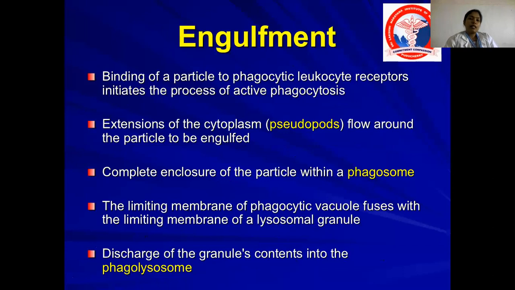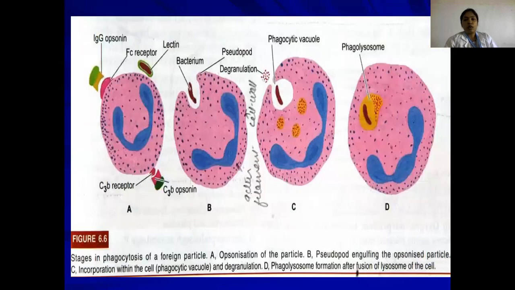Engulfment means binding of a particle to the phagocytic leukocyte receptors initiates the process of active phagocytosis. There is extension of cytoplasm around the particle to be engulfed, and complete enclosure of the particle within a phagosome. The limiting membrane of the phagocytic vacuole fuses with the limiting membrane of the lysosomal granules, so there is discharge of granule contents into the phagolysosome.